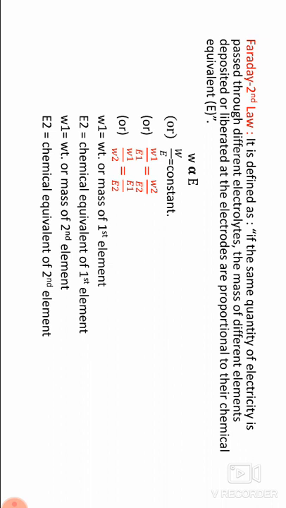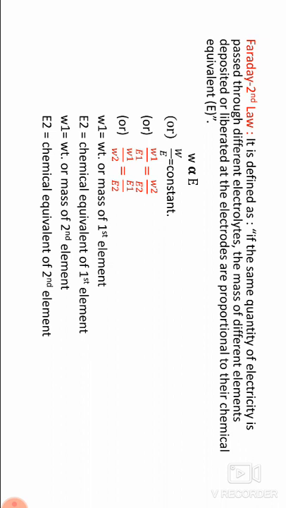The equivalent weight of copper is 31.75, of silver 108, and of hydrogen 1.